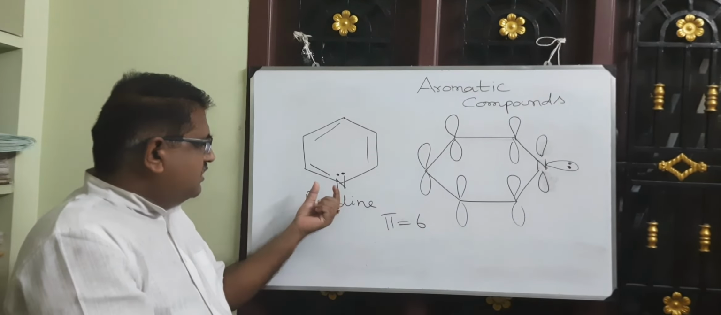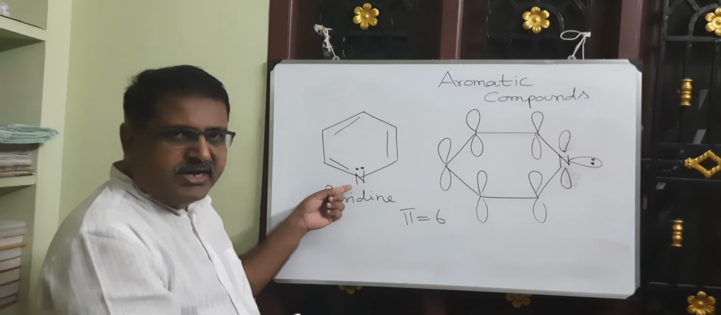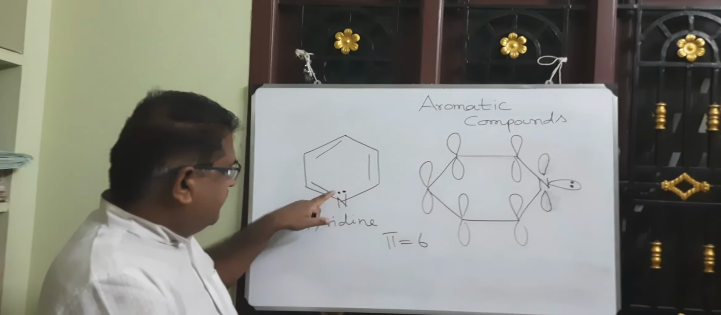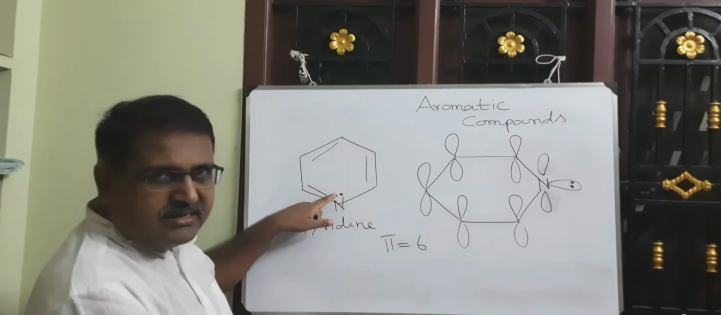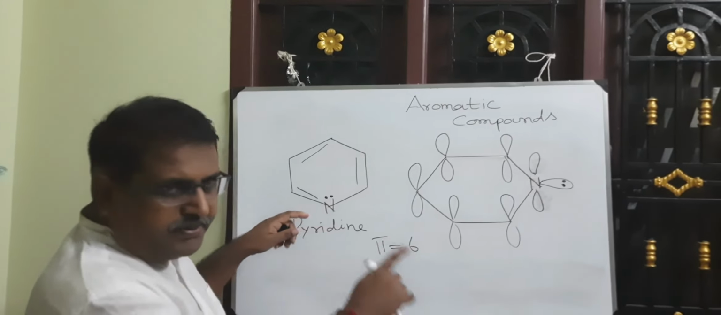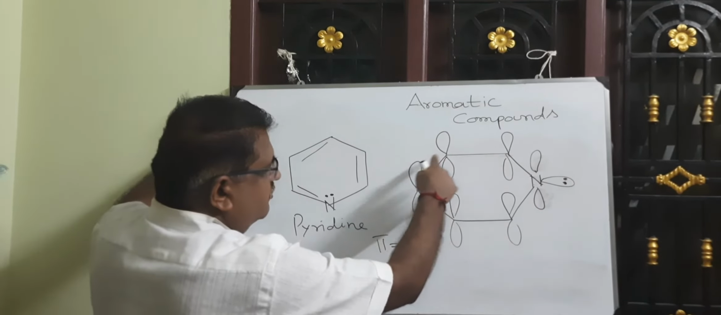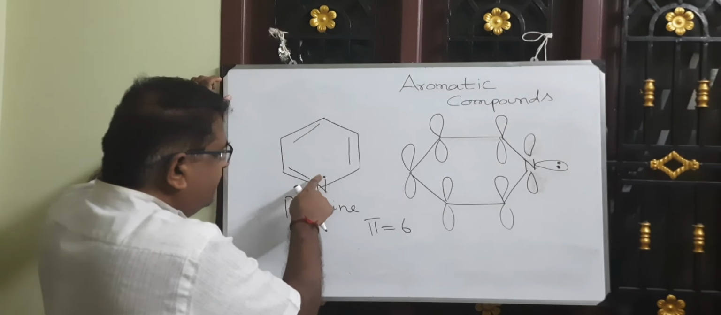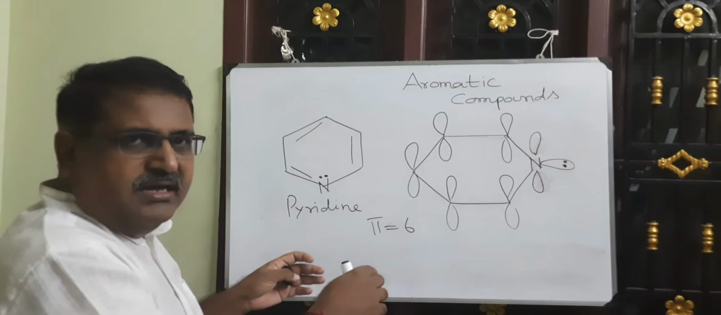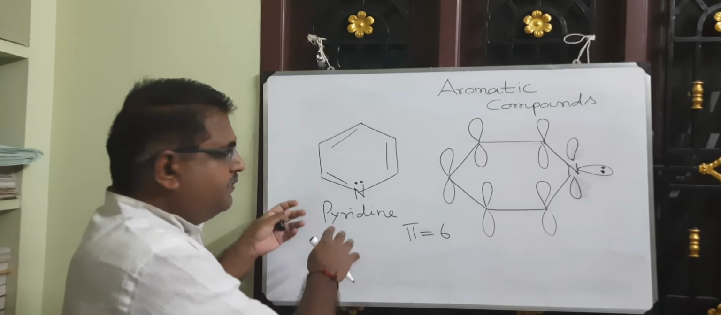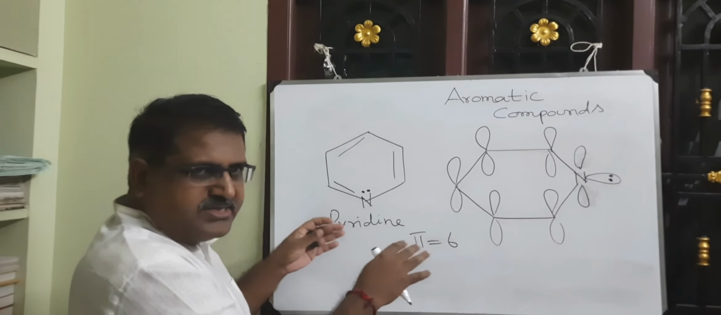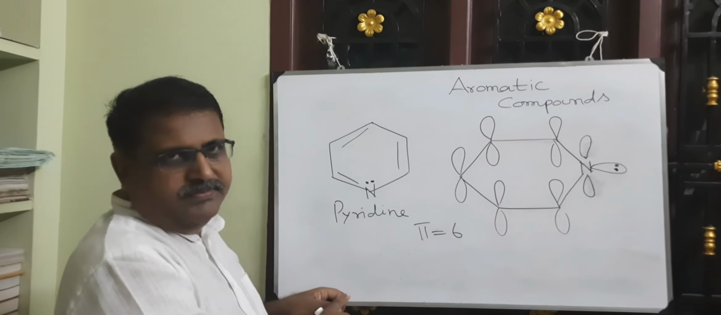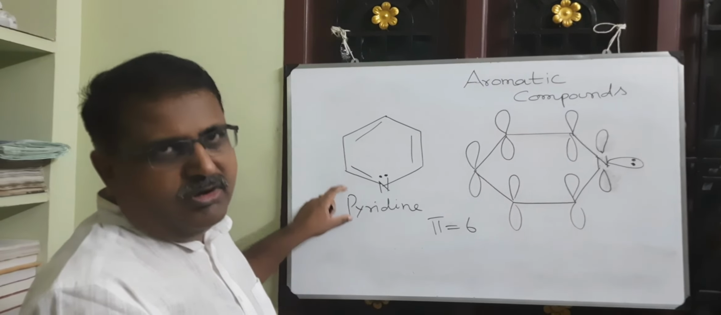Now what about the unshared electron pair on the nitrogen atom? The nitrogen has an unshared electron pair. The p orbital containing that unshared electron pair is perpendicular to the p orbitals of the ring atoms in pyridine. So that unshared electron pair cannot be considered as delocalized electrons in pyridine. So the number of delocalized pi electrons in pyridine is 6. It fulfills the Hückel rule. So pyridine is an aromatic compound.